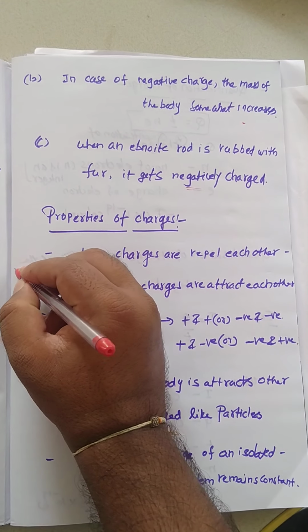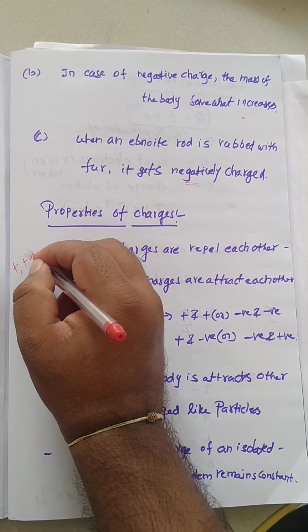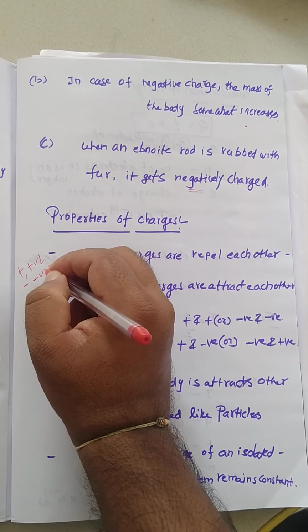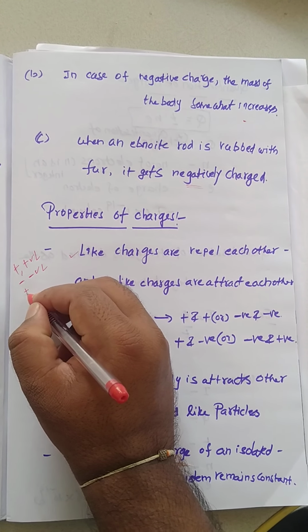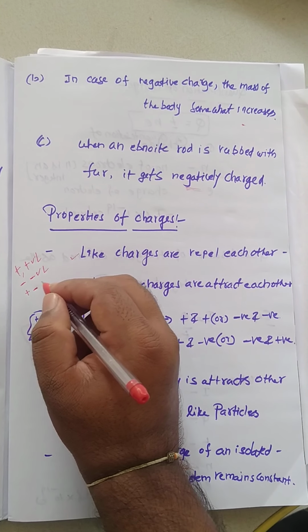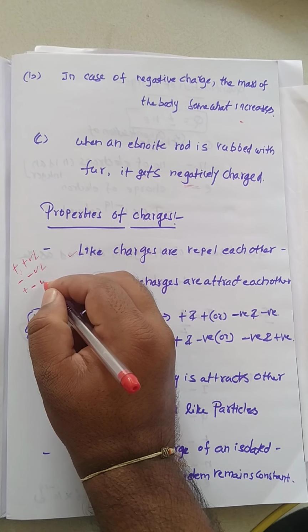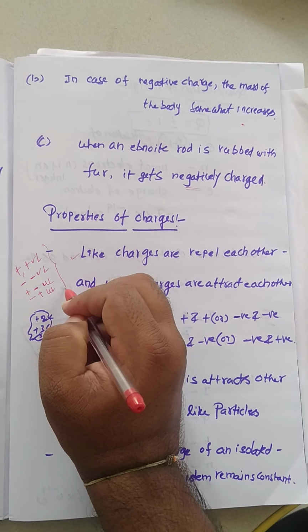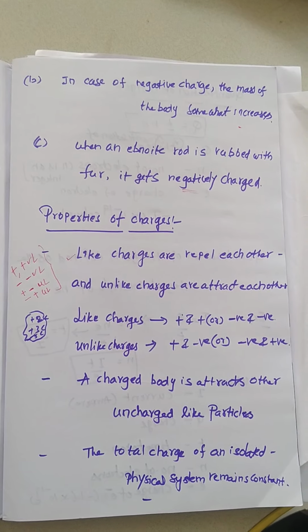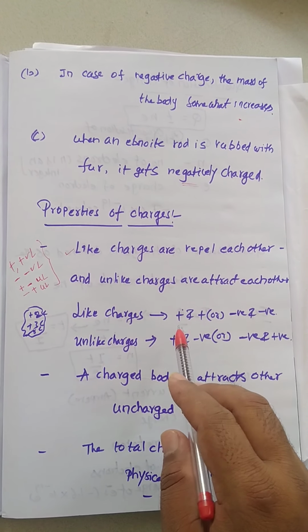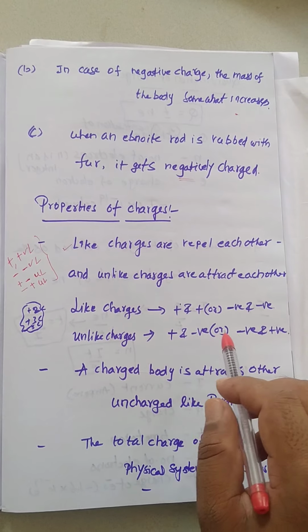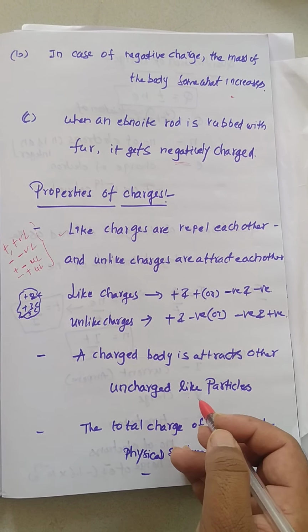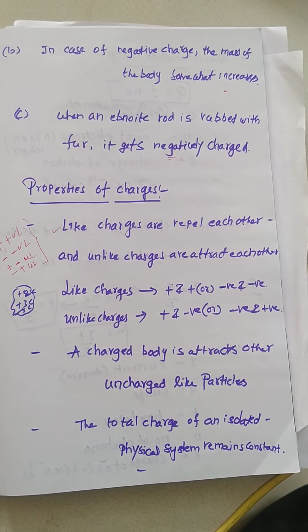Like means what? Positive and positive are like charges, and negative and negative are also like charges. Positive and negative are unlike charges, and negative and positive are also unlike charges. So these are the different kinds of charges. Like charges are positive-positive or negative-negative. Unlike charges are positive-negative or negative-positive. So charged bodies attract each other.